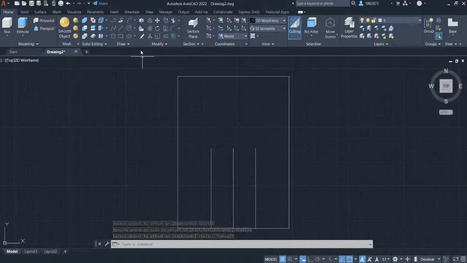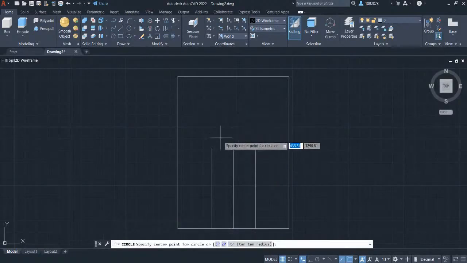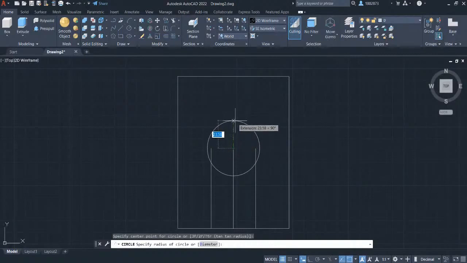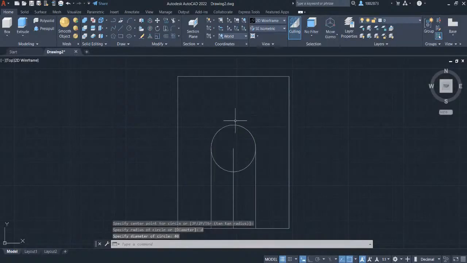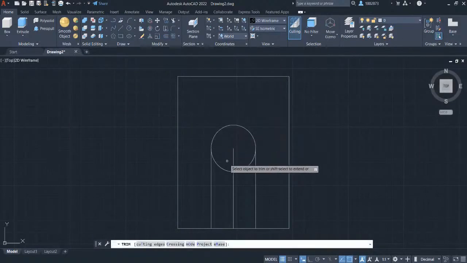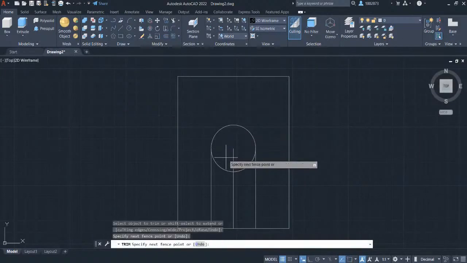Grab the circle in the Draw Panel and left click to this endpoint. Let's define the diameter of the circle. To do that, type in D and press Enter. Let's key in 40 and press Enter. Let's trim out the lines which are not included in our sketch. Grab the trim command in the Modify Panel. Select trim. Left click and hold. Drag the crosshair like this to trim out the lines.